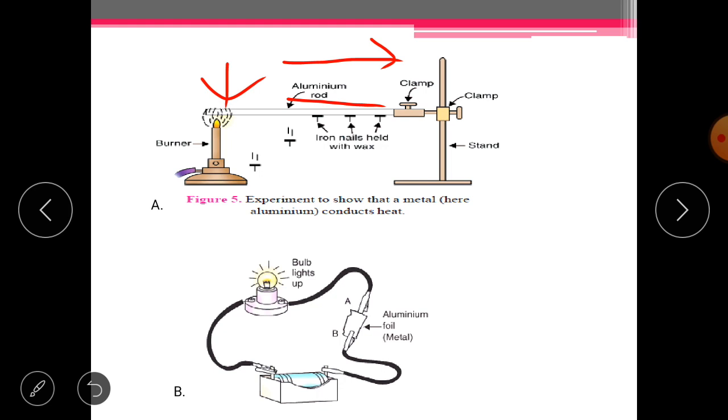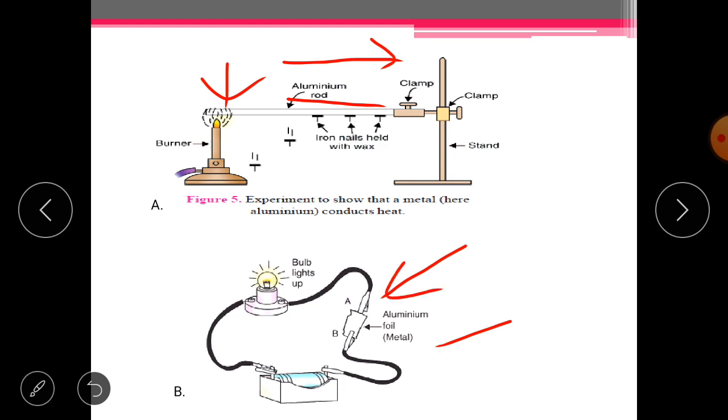You can do the same activity using anything else. Look, our cooking utensils get heated at the bottom and they supply this heat to the food, and in this manner the food gets cooked. Here in B, you can see that an electric circuit has been set up. You have a bulb, a battery, and for the purpose of a switch we have taken aluminium foil.